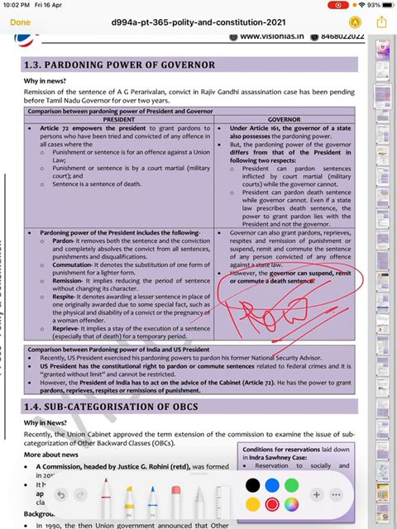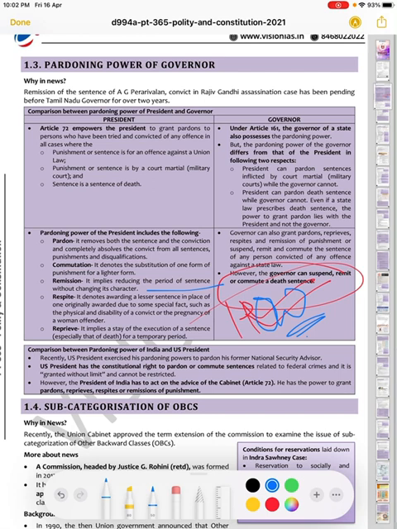So we have the pardoning power of the president that includes pardon. It removes both the sentence and the conviction and completely absolves the convict from all sentences, punishment and disqualifications. Then commutation denotes the substitution of one form of punishment for a lighter form. Now remission basically implies reducing the period of sentence without changing its character.